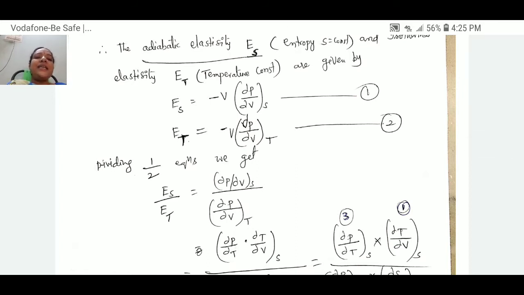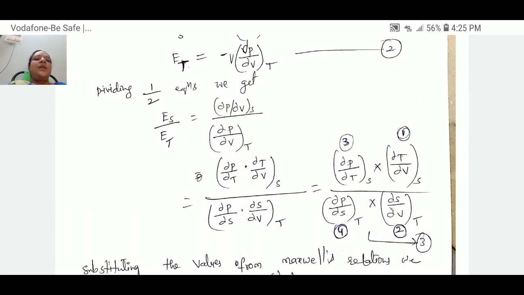That is, Es by Et is equal to, with V getting cancelled, dou P by dou V at constant S divided by dou P by dou V at constant T.